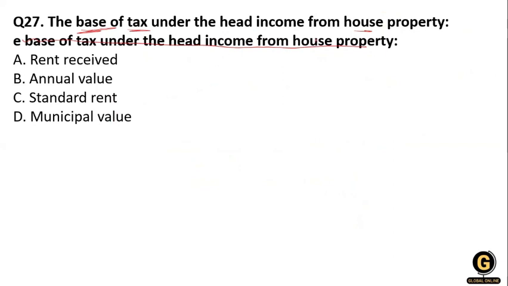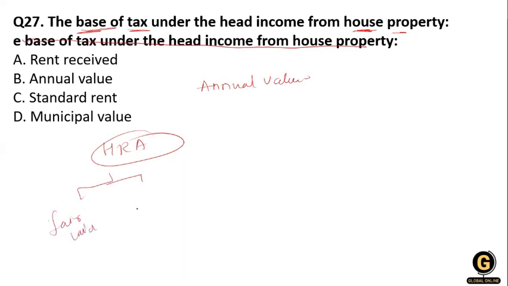So when we calculate the house rent, which comes under house property, there comes an annual value. We compare the fair value with the municipal value, and whichever is higher, that is the amount we get.